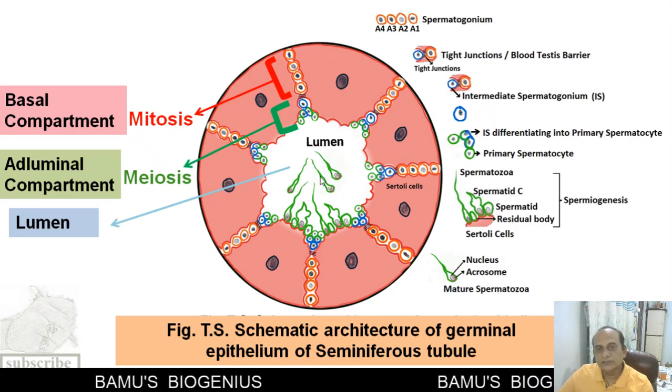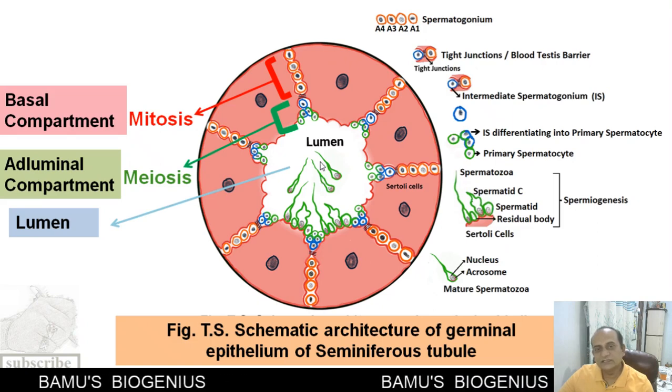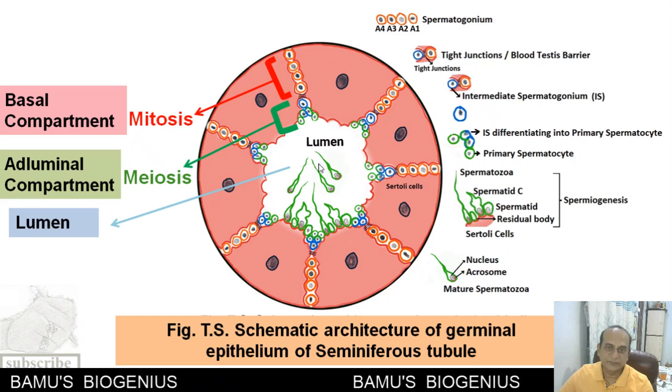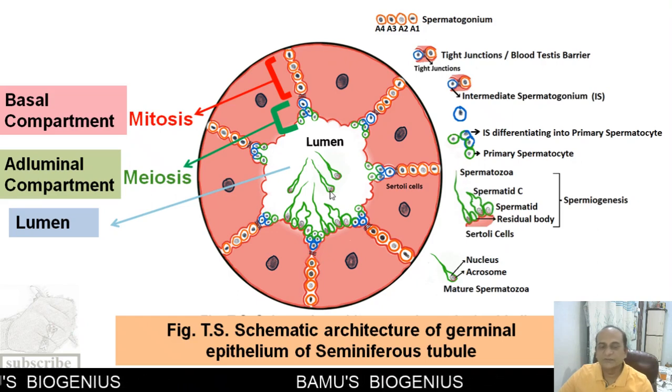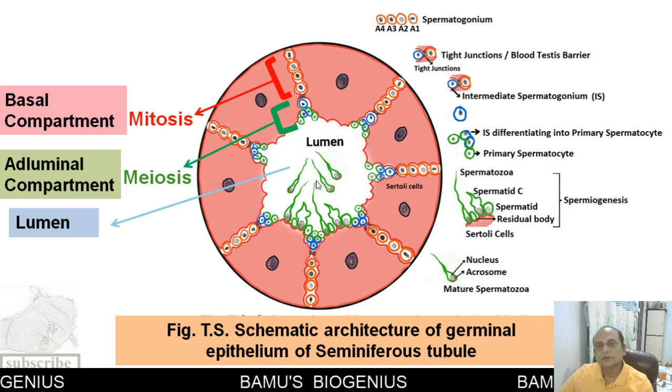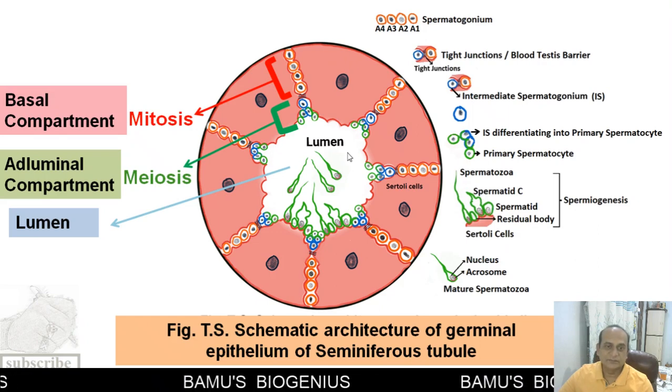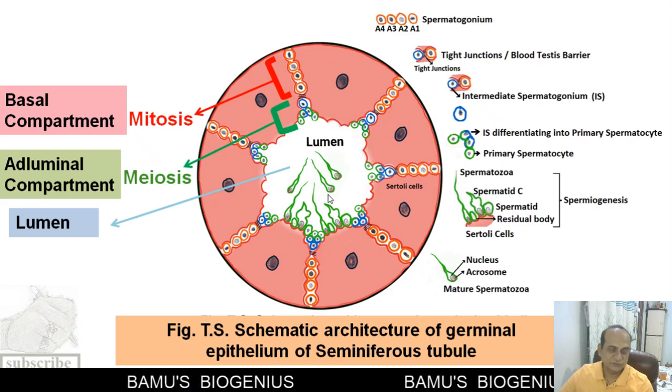Now this lumen leads to the rete testis, and through the rete testis it leads to the epididymis, where the sperms are stored, and from this epididymis these sperms are then ejaculated. This is the basic compartmental structure of a seminiferous tubule.